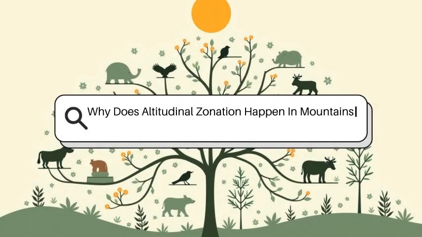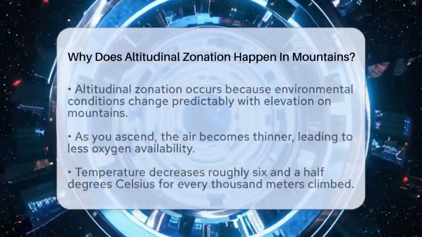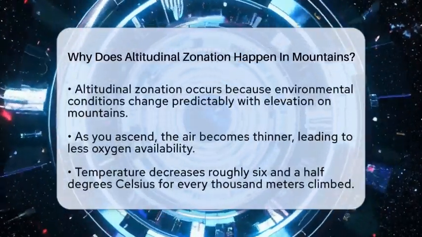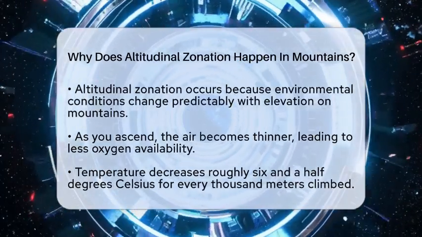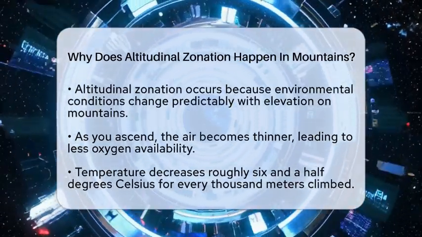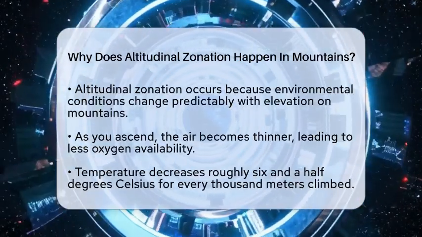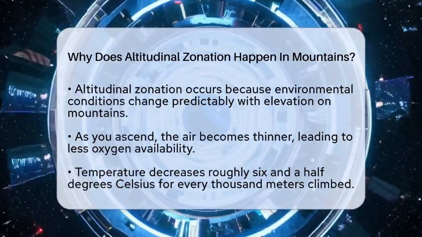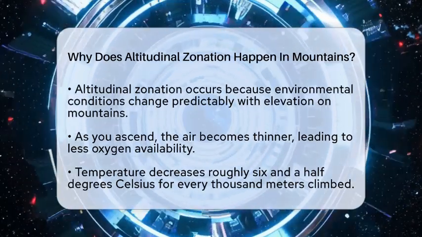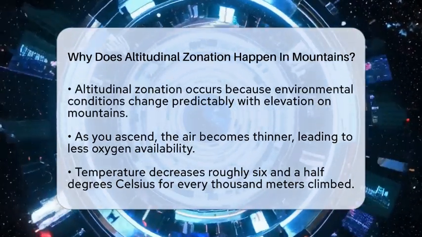Why does altitudinal zonation happen in mountains? Imagine climbing a mountain and noticing how the scenery changes as you go higher. The trees, animals, and even the air seem to transform with each step. That's because of a natural process called altitudinal zonation. It happens because environmental conditions change predictably with elevation.